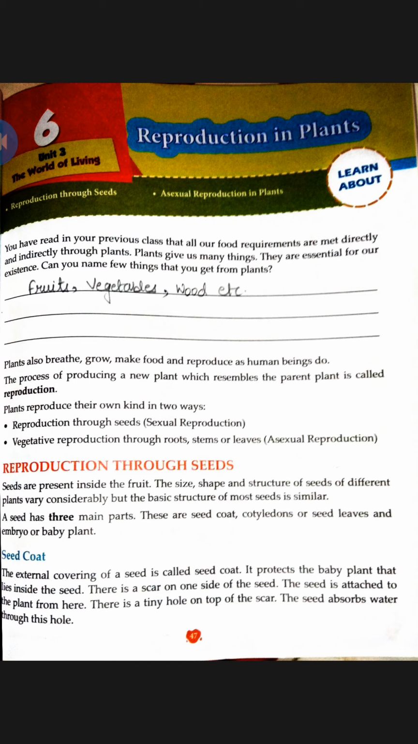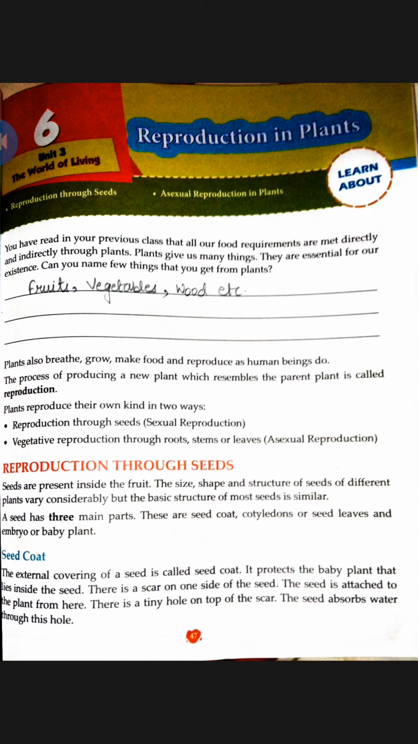A seed has three main parts. Now what are these main parts? First one is seed coat, second one is cotyledons or seed leaves. Seed leaves are called cotyledons also, and next one is embryo or baby plant. Baby plant is also called embryo. Clear? So what are the three main parts of a seed? Seed coat, seed leaves or cotyledons, and third one embryo or baby plant.